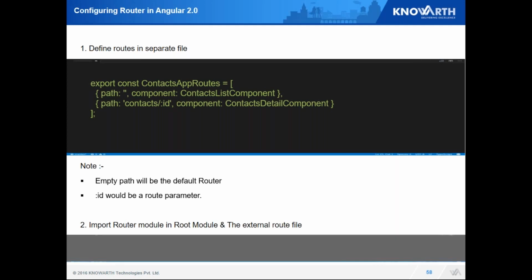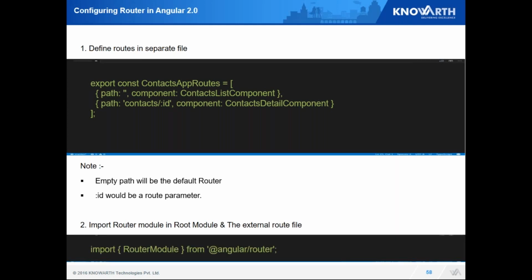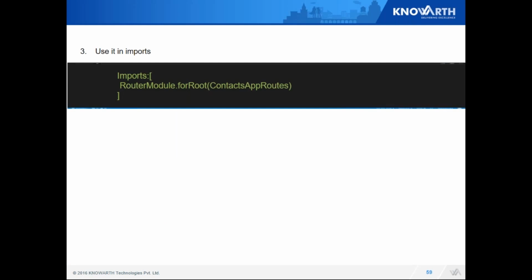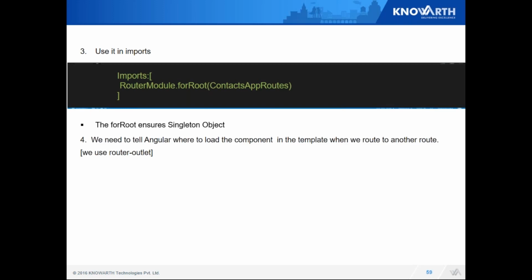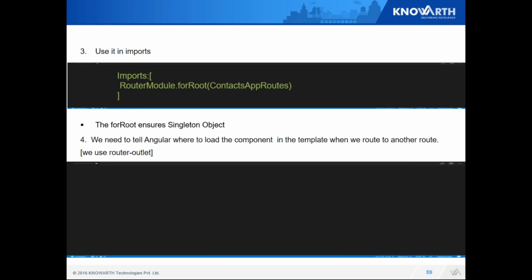Next, I need to import the router module. Next, I need to use forRoot, which ensures that my router is going to be a singleton. Next, when the route is loaded, my route component template should be appended somewhere. For that I use router-outlet.